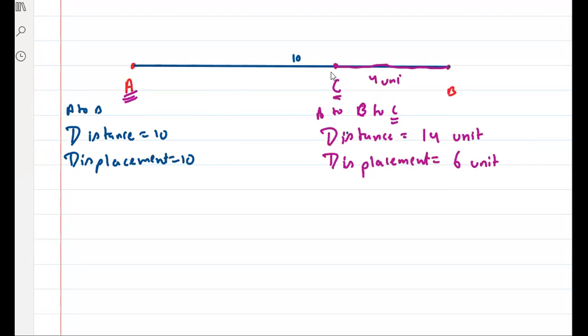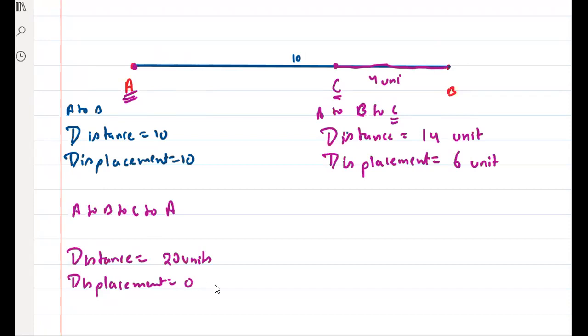Now, if it is again returning to point A, so it is A to B to C to A. Then what is the distance? Sir, 20 units. Very good. What about displacement now? 0 units. Clear? Clear ye cheez? Yes or no? Yes, sir.